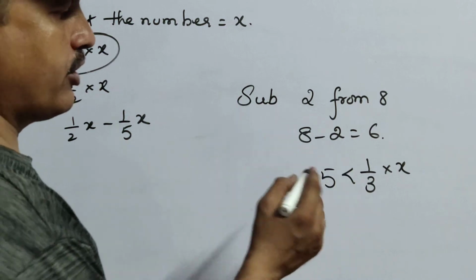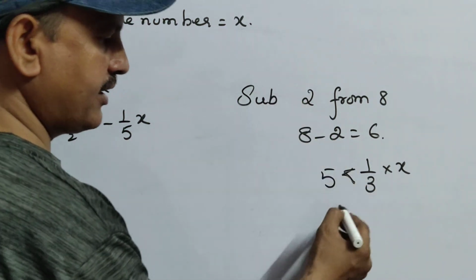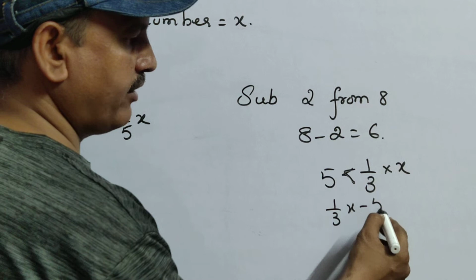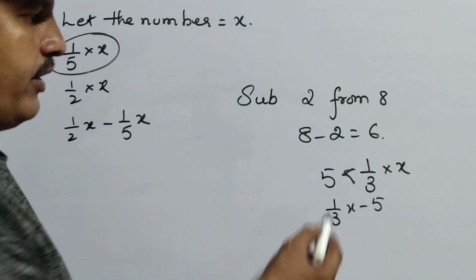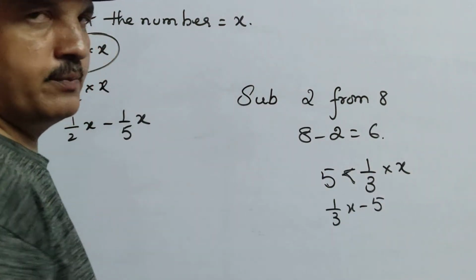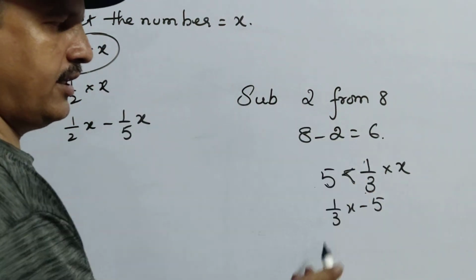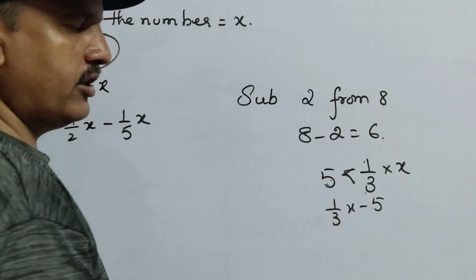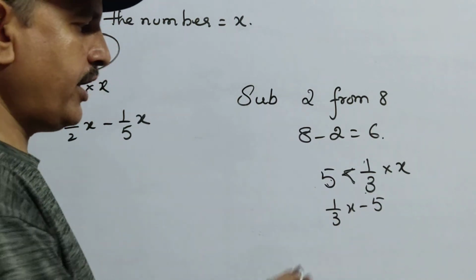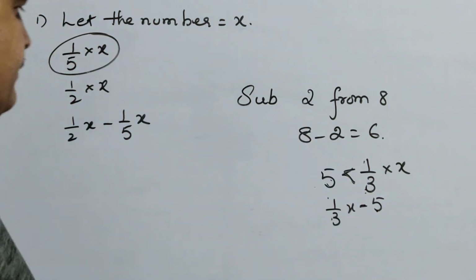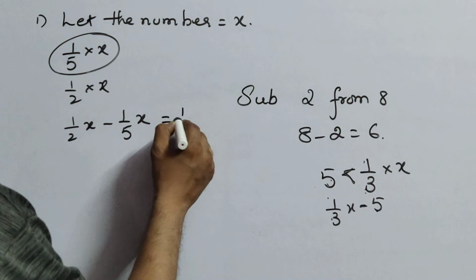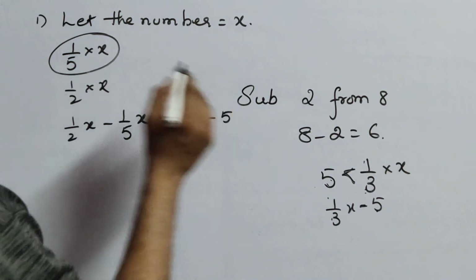5 less than 1 by 3 of that number. If you observe clearly, 5 less than, you can write like this: 1 by 3x minus 5. That 5 is smaller than what? Understood? 5 less than 1 by 3x means 5 is smaller than 1 by 3x. So how will you write it in algebraic expression? 1 by 3x minus 5. So you can write the difference equal to 1 by 3x minus 5.